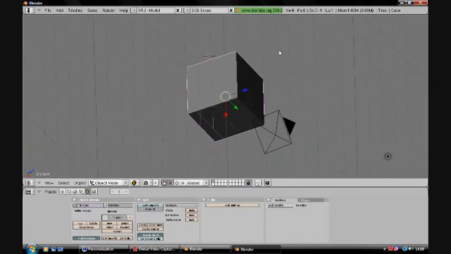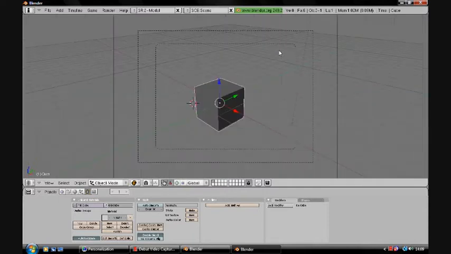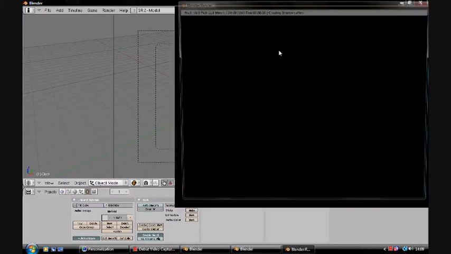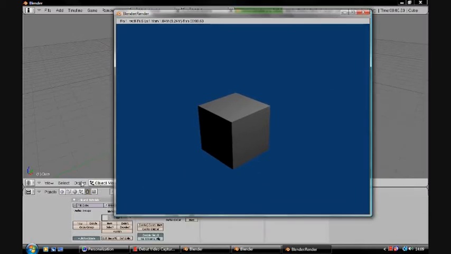But if you want to do a professional change of view, which is very neat and tidy, whack on your num lock, so your number keys are enabled, and then you can click 7 for top view, 1 for front view, 3 for side view, or 0 for camera. Now while you're in camera, you can actually hit F12 to render. A render is basically what it shows when all the textures, the shaders, everything has been put together.